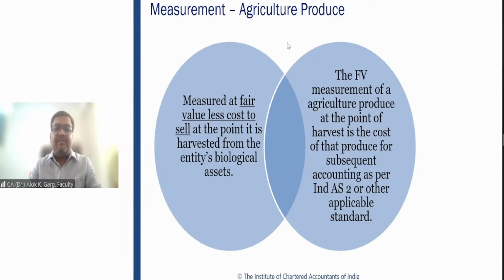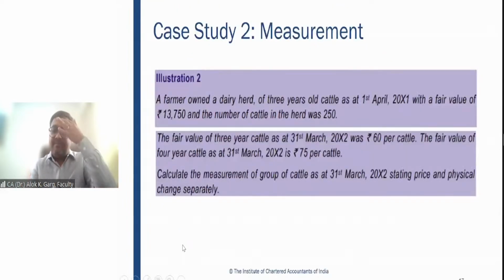So you can see that measurement of agriculture produce. You can see it is measured at fair value less cost to sell at the time of initial recognition when it is harvested. The fair value measurement of agricultural produce at the point of harvest is the cost of the produce for subsequent accounting as per Ind AS 2 or other applicable standard. Right? Clear, friends? Is that clear?